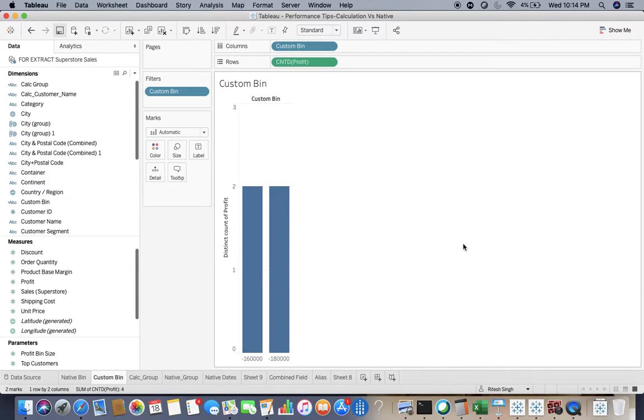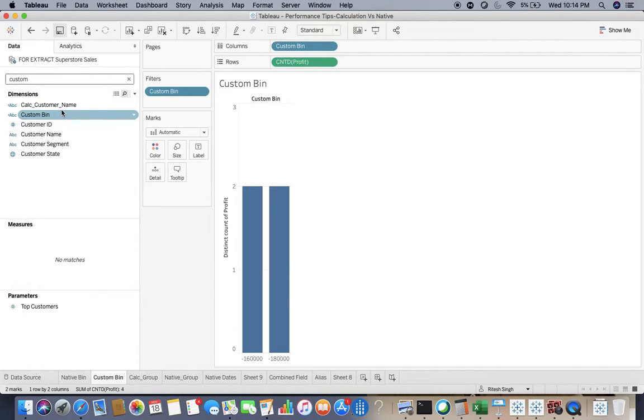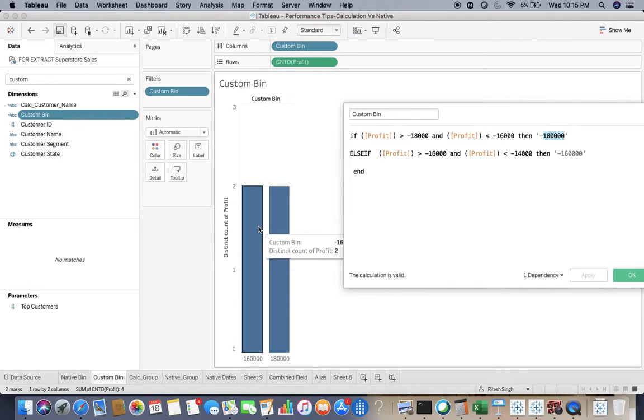One is minus, so I can show you the calculation actually. If I go to the custom bin, I say: if profit is greater than this, then this one. If profit is like minus 18k, this is one range, and this is another one. So basically it's a range between minus 18k and minus 16k. Here it is minus 16k to minus 14k. That's what you see over there. So there are two elements between this range of profit. I can keep going on till whatever range there is, to the maximum point. But I just want to show you the example, so I have only two ranges over there.